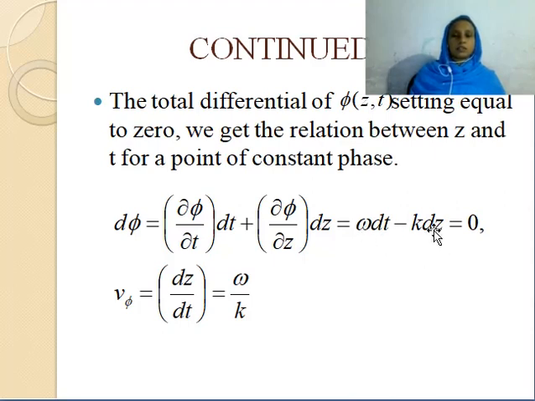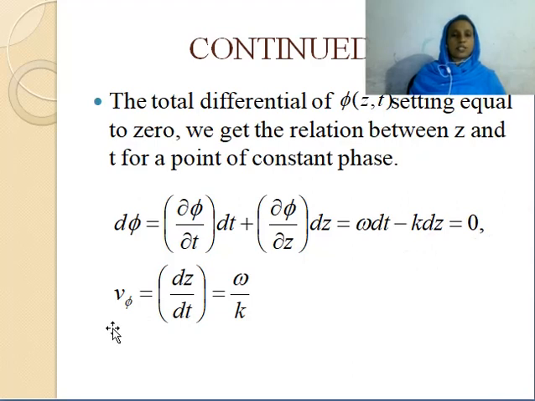From where do we get this omega and k? We already know that phi equals omega t minus kz. Okay, so dou phi by dou t equals omega, and dou phi by dou z equals minus k. So substituting this, you get omega dt minus k dz equals 0.